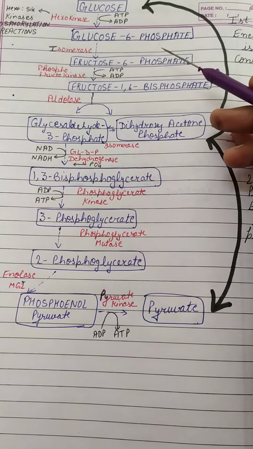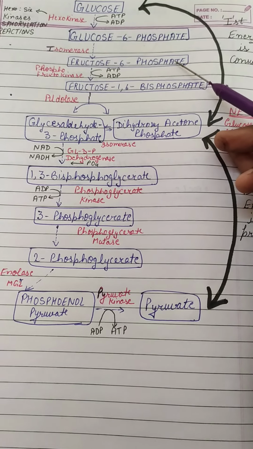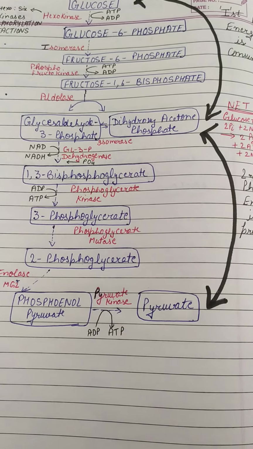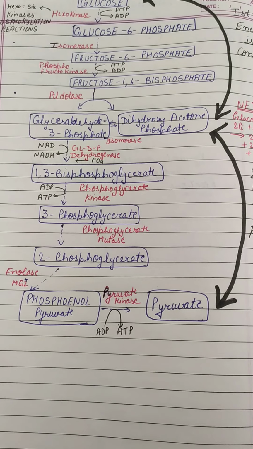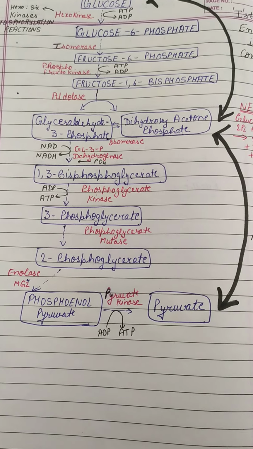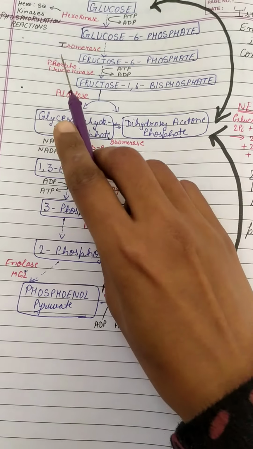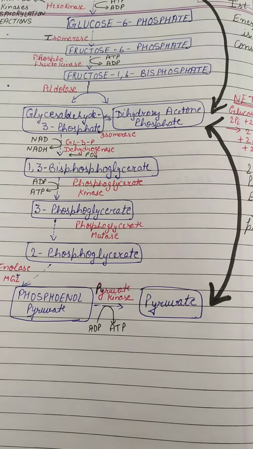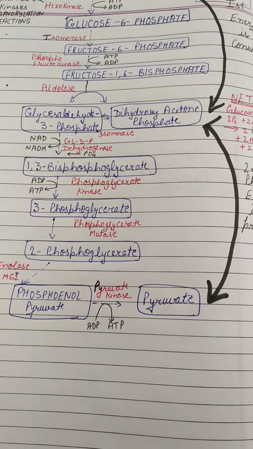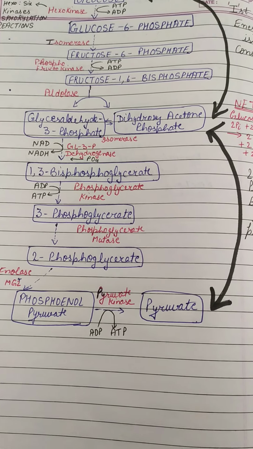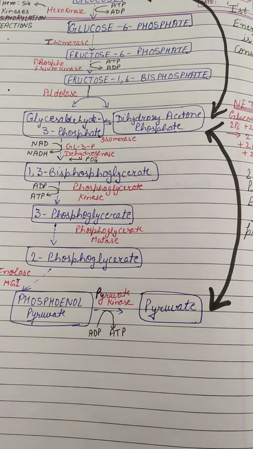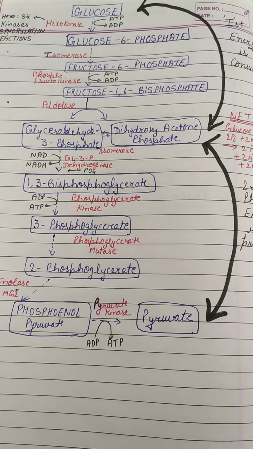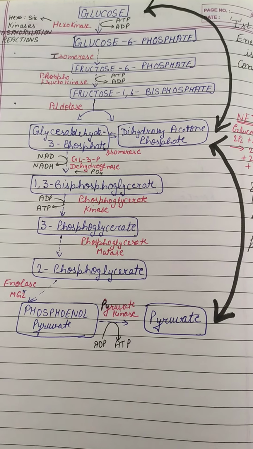In the next step, glucose 6-phosphate will convert itself into fructose 6-phosphate. This reaction is known as a rearrangement reaction, and fructose 6-phosphate is an isomer of glucose 6-phosphate. For this isomerization reaction, the enzyme that helps is known as isomerase. Further, this fructose 6-phosphate converts itself into fructose 1,6-bisphosphate. For this conversion, the enzyme phosphofructokinase helps, and it consumes one more inorganic phosphate in the form of ATP, converting it into ADP.